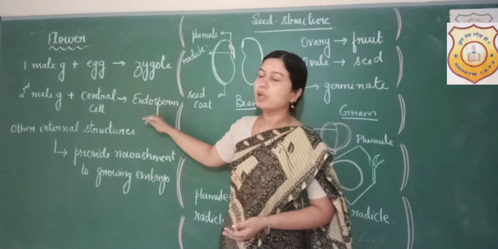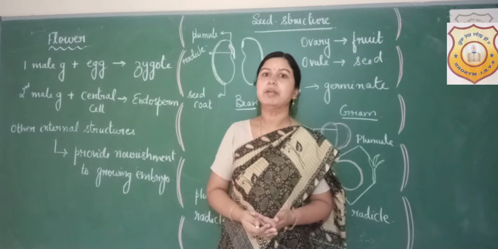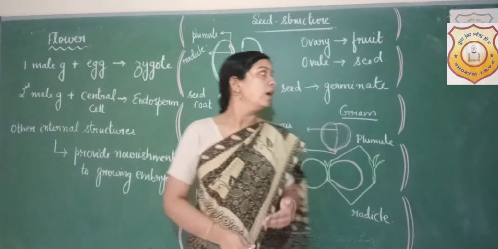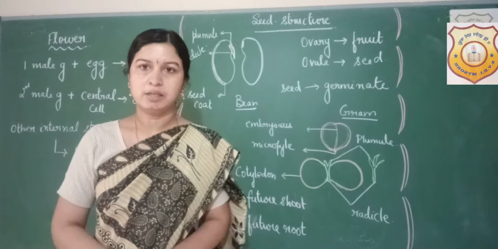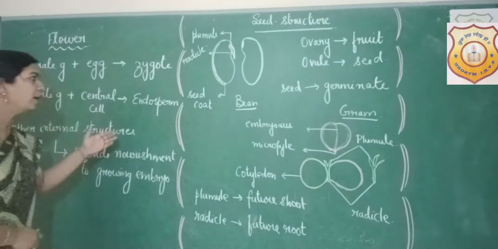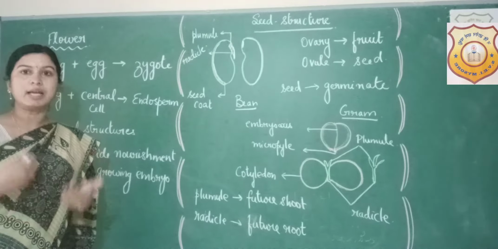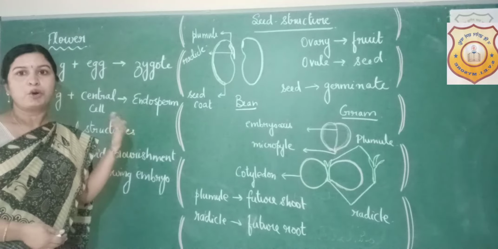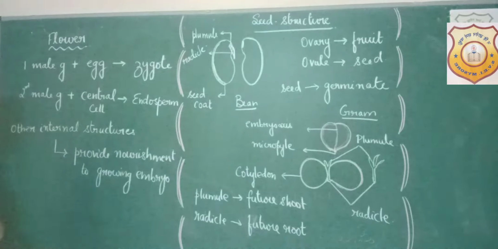Now which is the embryo? The zygote, after dividing several times, becomes the embryo, and this embryo is later going to germinate and become the plant. So nourishment has to be provided for that: endosperm, and all other structures which were there inside the ovule, they all fuse together and provide nutrition or nourishment to the growing embryo.